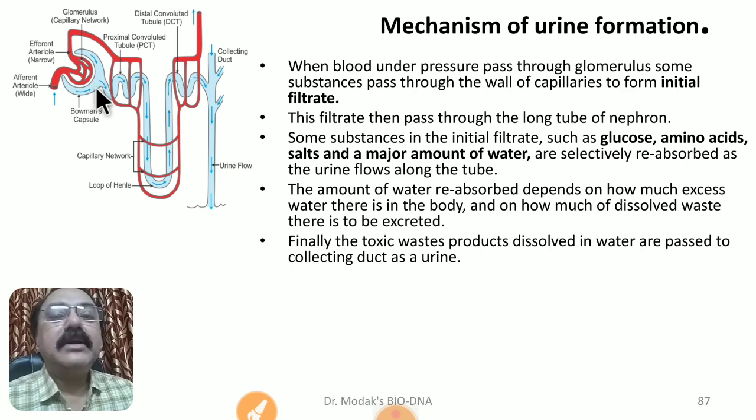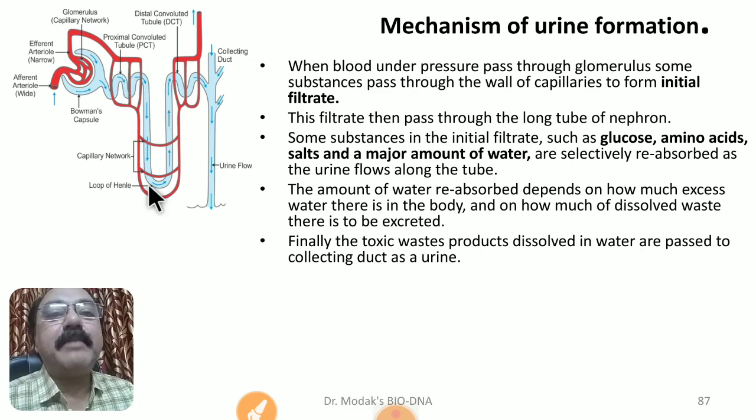And therefore, a second step happens that we call selective reabsorption. As I told you, glucose, amino acids, some vitamins and some useful substances and water, when they pass through this proximal convoluted tubule, are once again reabsorbed in our body. Then when this filtrate passes through the PCT, most of the glucose, amino acids and useful substances are reabsorbed. That we call selective reabsorption.